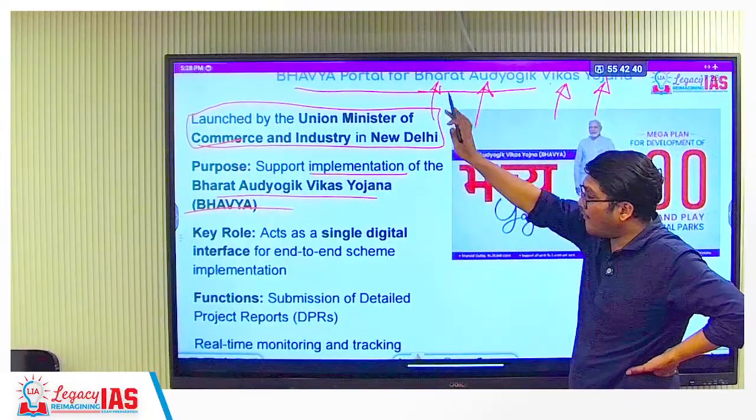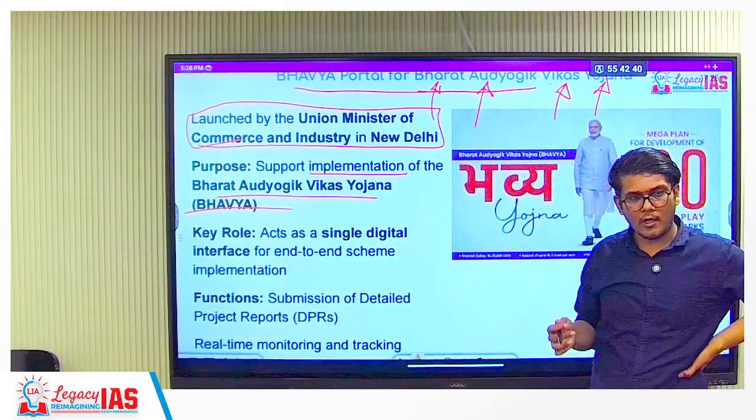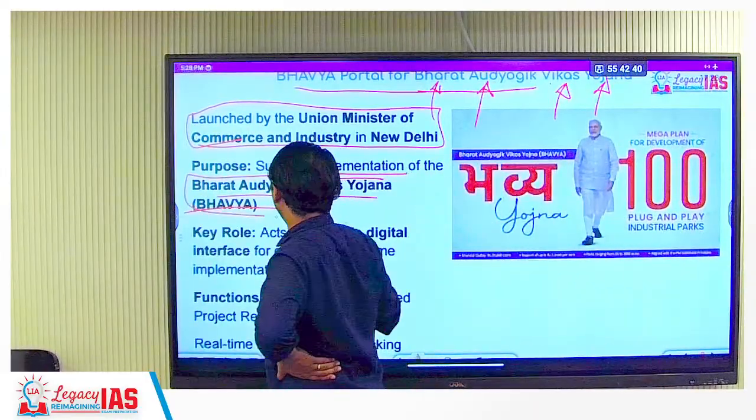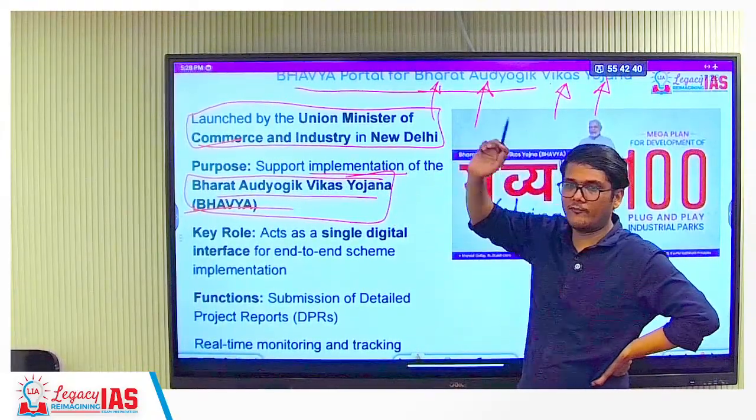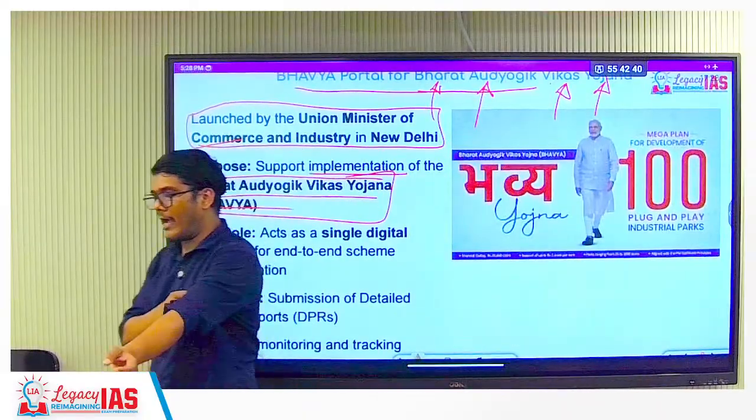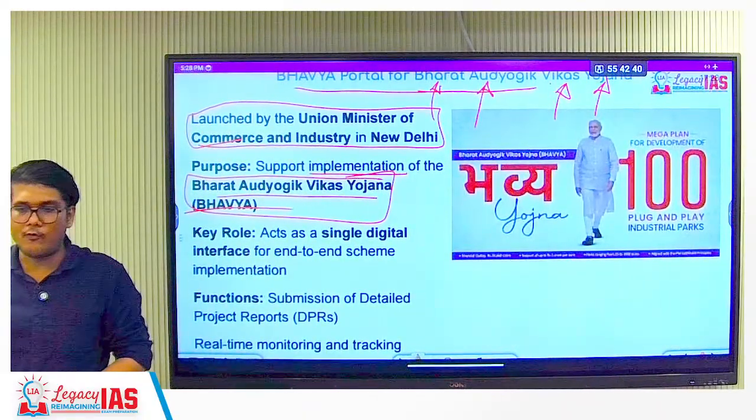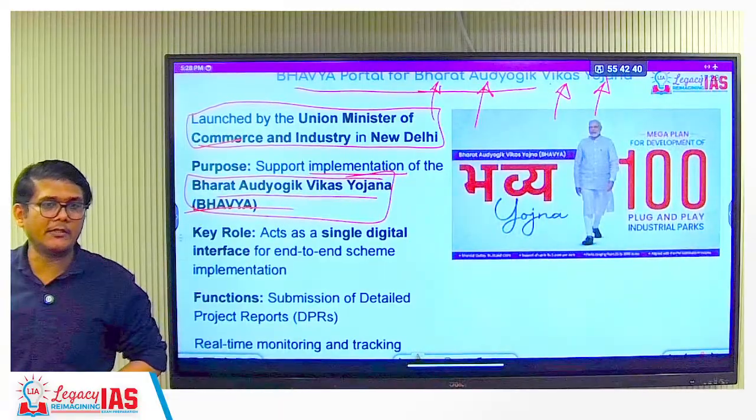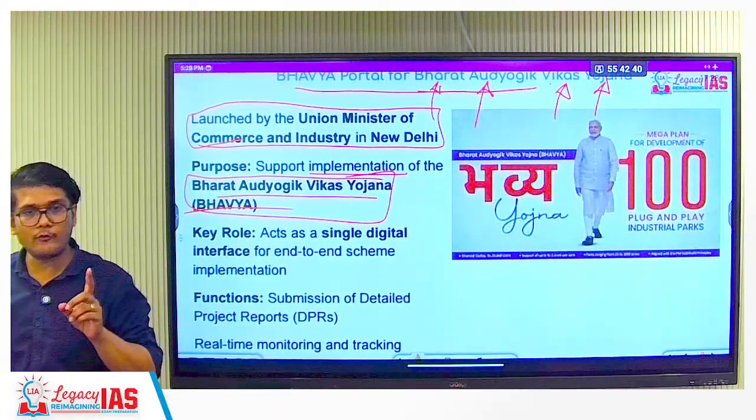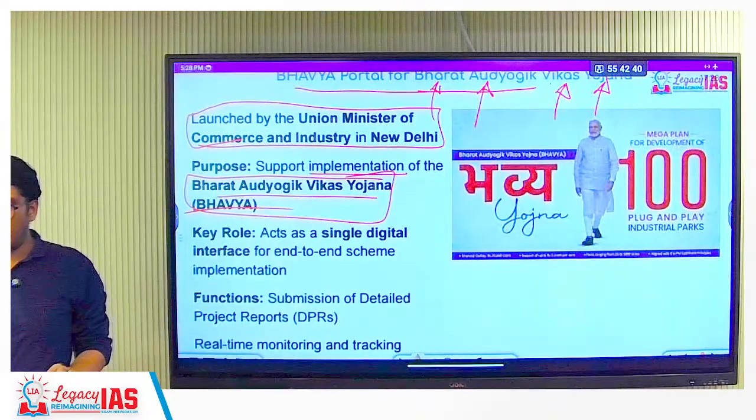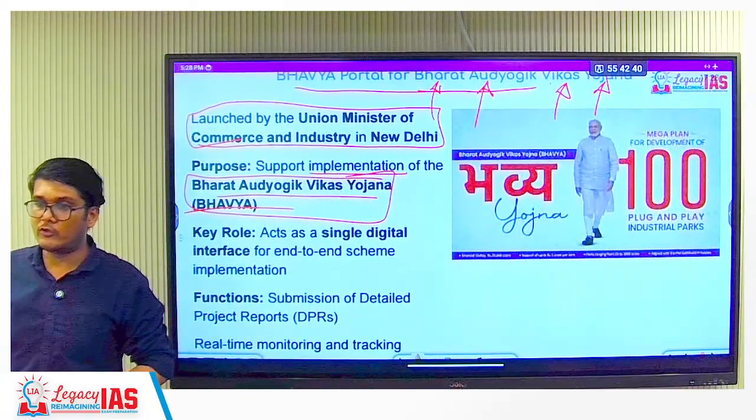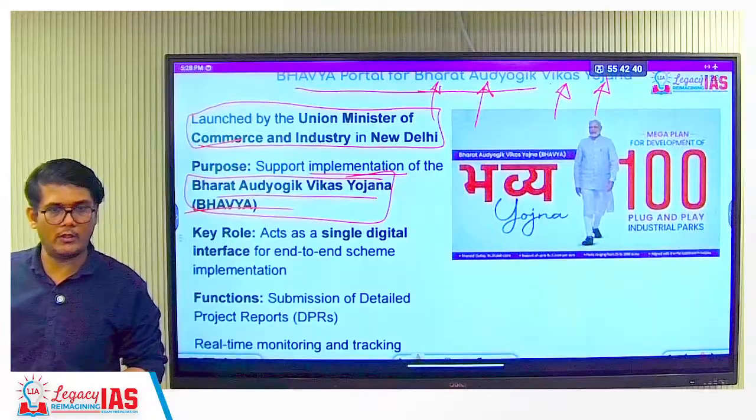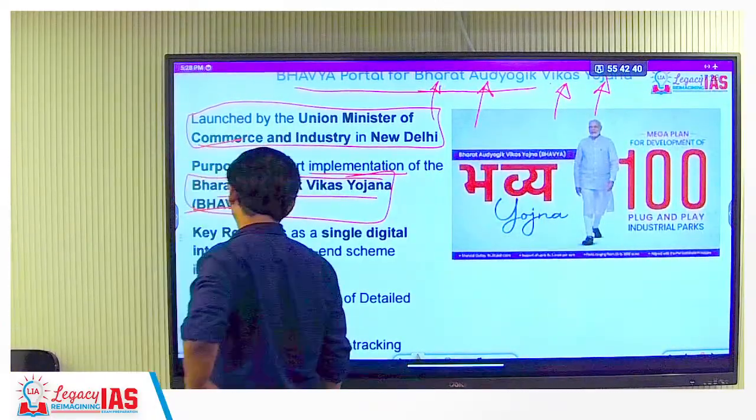So this Bhavya is a platform for implementing Bhavya, which is Bharat Audyogik Vikas Yojana. To implement this Yojana, we have this platform. This platform is basically going to act as one single window for all the schemes and everything related to the industrial sector. You don't have to go to multiple places, right? One stop solution for everything. All the schemes related to the industries will be mentioned there. You can subscribe, you can get those schemes via that single portal, that is the Bhavya portal. That is the idea.